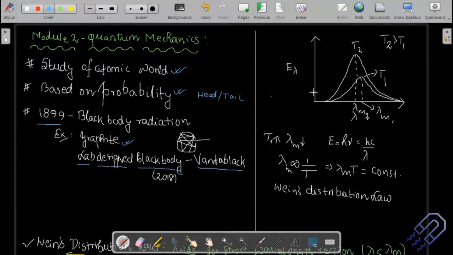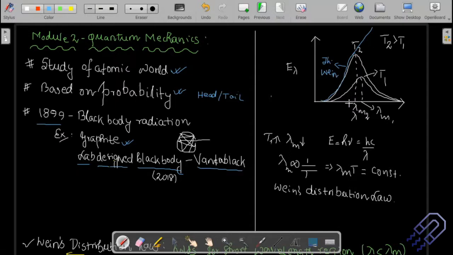Let me take a different color. He gave an expression, an equation, connecting E lambda and lambda. When the graph was plotted, you can easily plot a graph using any computer programming, or check it in an Excel sheet. When the graph was plotted, it agreed with this part. There were no issues. But then it went straight up. It didn't come down if the graph was plotted using the expression given by Wien. So this graph was a theoretical result given by Wien.